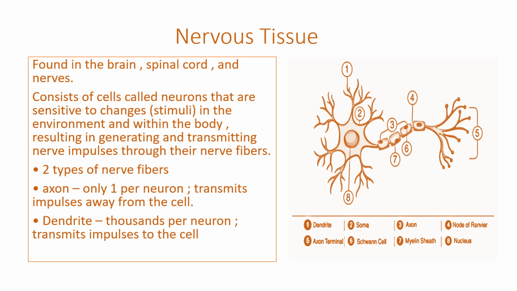You can see the diagrammatic representation of the different parts of the nervous tissue: dendrites, axons, nodes of Ranvier, axon terminals, Schwann cell, myelin sheath and nucleus. These are all the parts of this particular nervous tissue.